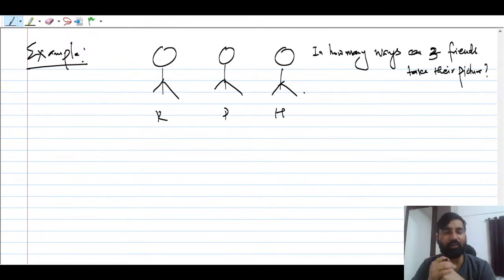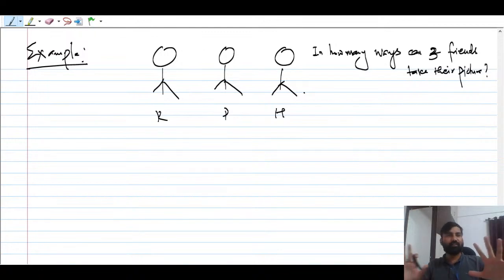You can just tell the number of ways, needless to swap your position again because it will waste your time. Suppose practically you want to count. Three friends are there. One friend is standing here, one here, one here. One way is done. Next, Ravi is coming in the middle, Himanshu is going next, Pransu is there. So in this way you will take pictures, click, click, click, click.